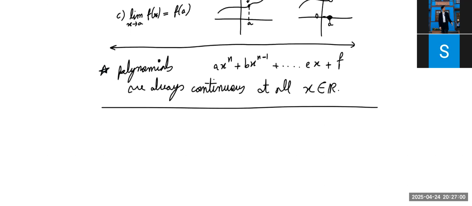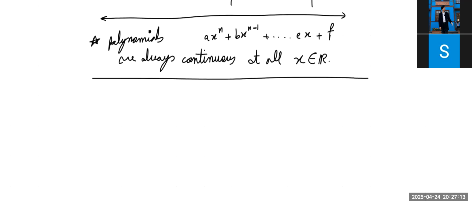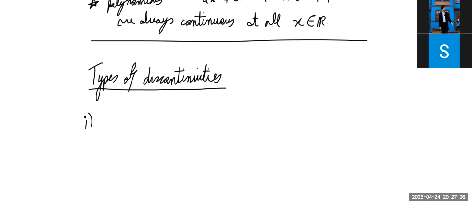Now, still, what if it's not a polynomial? What if we have to check some other kind of function? Okay? So let's take a look at a problem. So before we do that, let's talk about the types of discontinuities. There's three types. Number one, you have the hole.